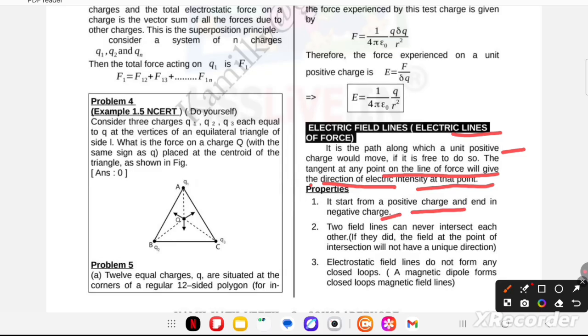Two field lines can never intersect each other. If they did, the field at the point of intersection would not have a unique direction. Electrostatic field lines do not form any closed loop.